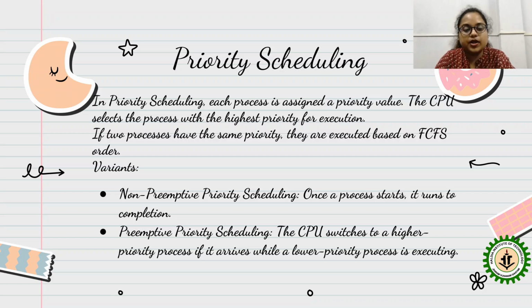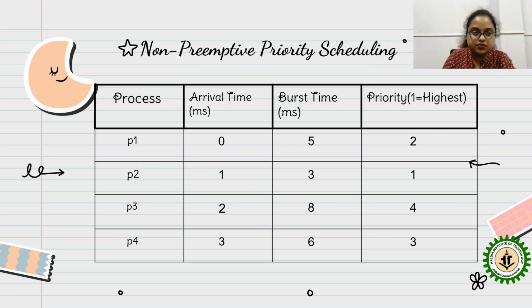There are two variants: non-preemptive priority scheduling and preemptive priority scheduling. In non-preemptive, once the process starts, it runs to completion. In preemptive, it will be interrupted and switch to a higher priority process if one arrives while a lower priority process is executing.